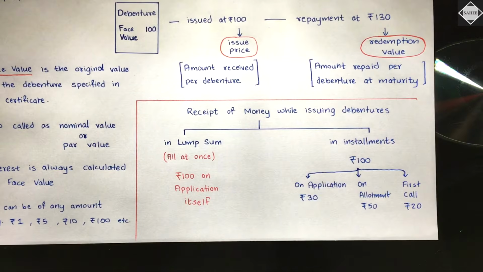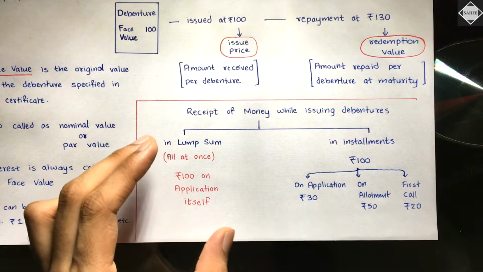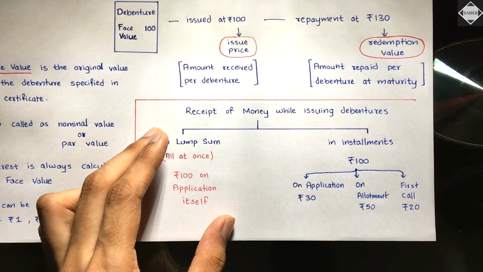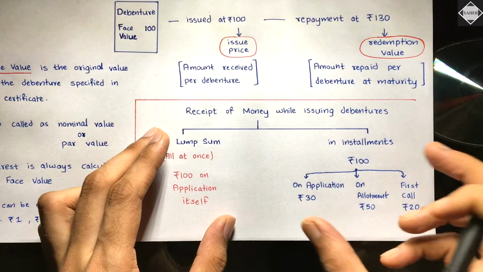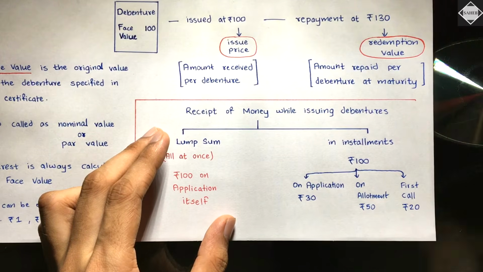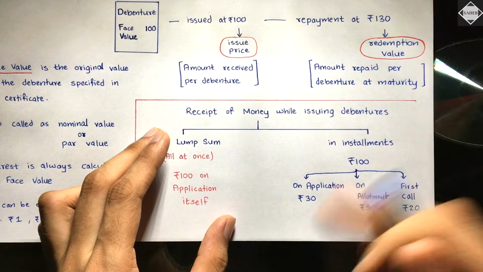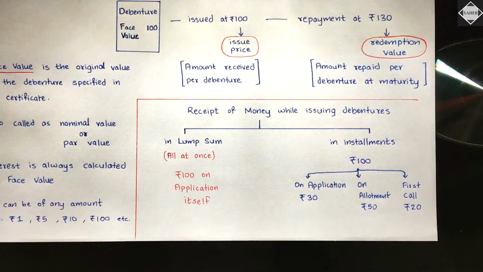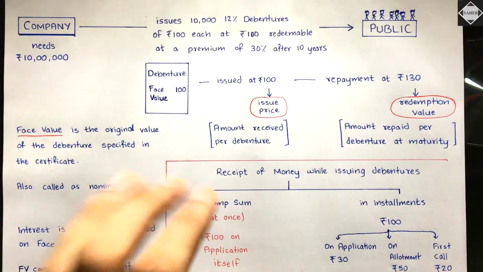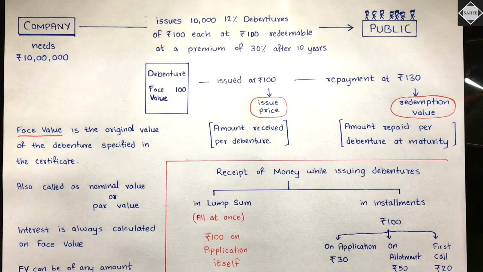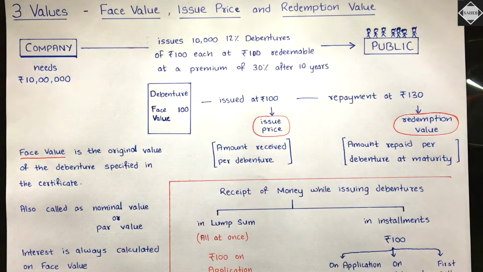Fine. Now to understand the journal entries, we'll assume that money is being received all at once, so that you can understand the journal entries better. But while solving questions, you will have this sort of question also, so at that time we'll cover that. It's the same thing, only a little bit of variation will be there while passing the journal entries. Don't worry. Now I want to explain to you the debentures can be issued in 6 different ways, as I told. See here, let me show you.